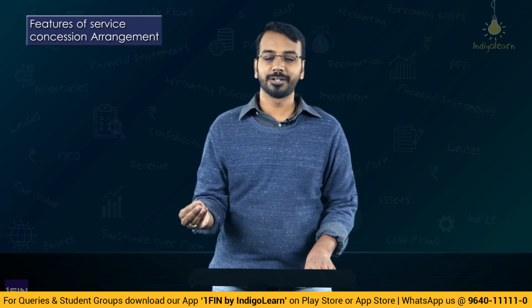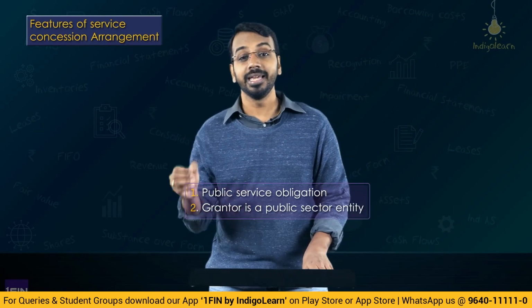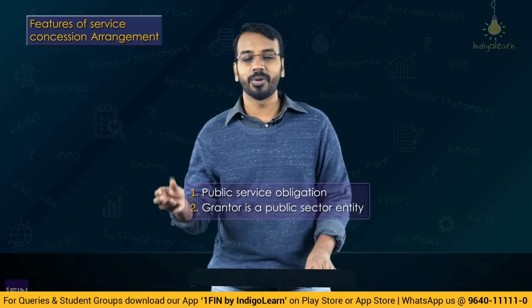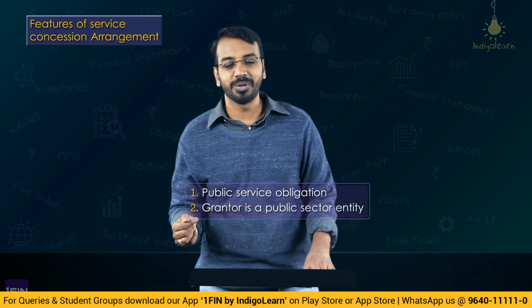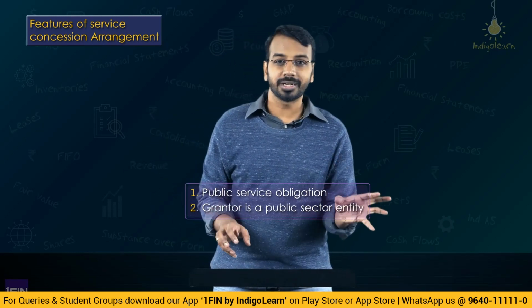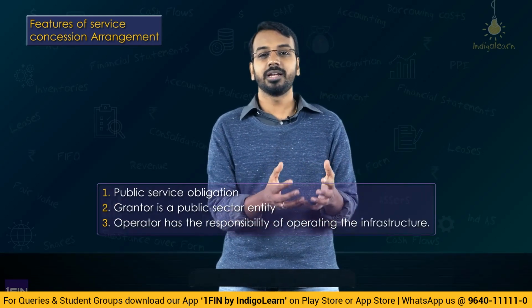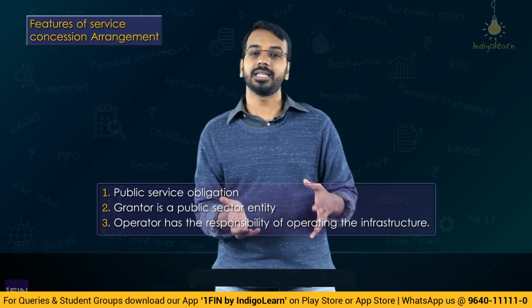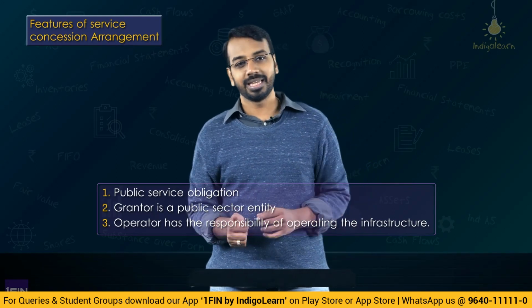Let's now understand some of the features of this service concession arrangement. The first one is, as we have already understood, there has to be a public service obligation. Then the grantor, the one which grants this concession arrangement, is a public sector entity, that is the central government or a state government or a local authority, or sometimes a private player who has taken up these responsibilities from the government. Then the operator or the concessionaire has the responsibility of operating the infrastructure. It is not that they are just building it on behalf of the government, or that they have just built it and transferred it to the government. They also have a responsibility to operate the infrastructure.